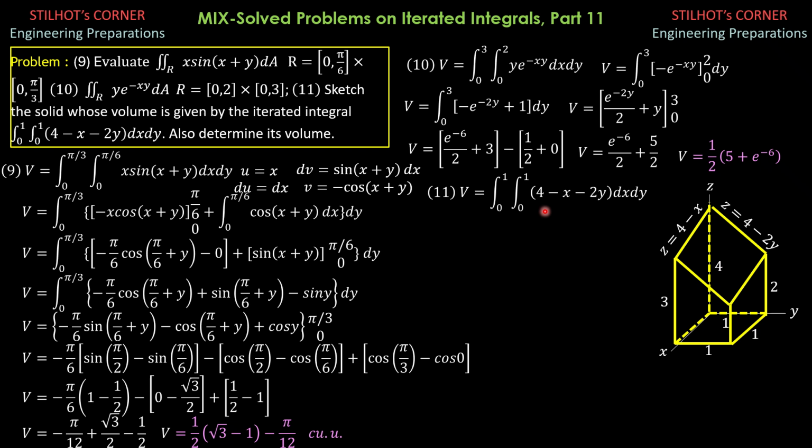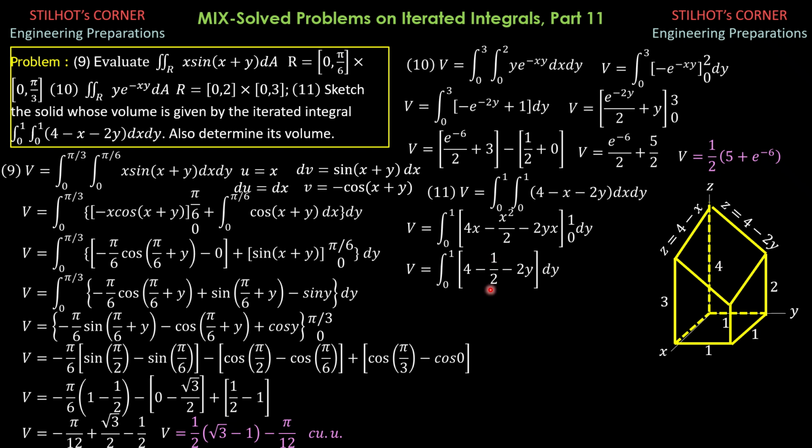So this would be integral from 0 to 1 of 4x minus x squared over 2 minus 2yx. Then lower limit 0, so everything will be 0 after the lower limit. So minus lower limit 0, so that remains the same. So volume equals integral 0 to 1 of 4 minus 1 half minus 2y, then dy 0 to 1.